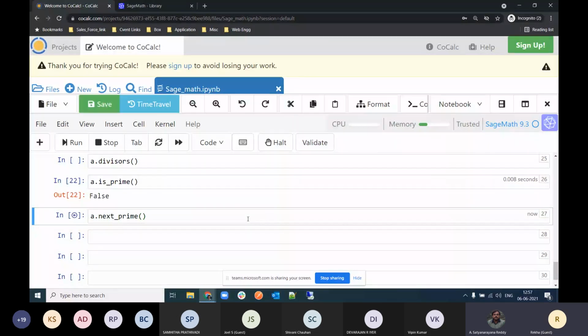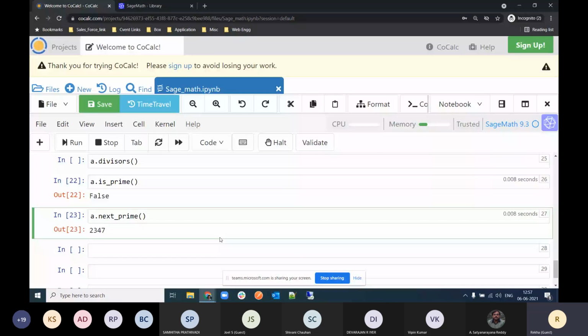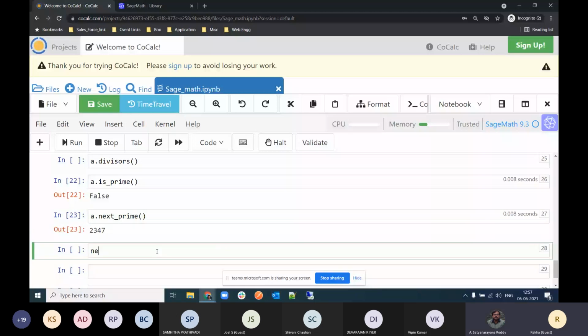Right, sir. I'm just doing it. One way of writing the function is this, and another way is to just write the function name. So I'm just writing this function only: next prime, and in a round bracket, just give your argument.